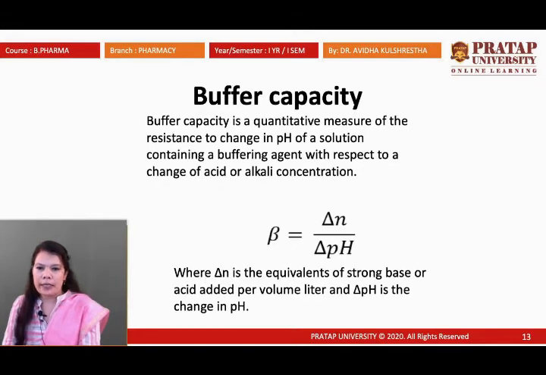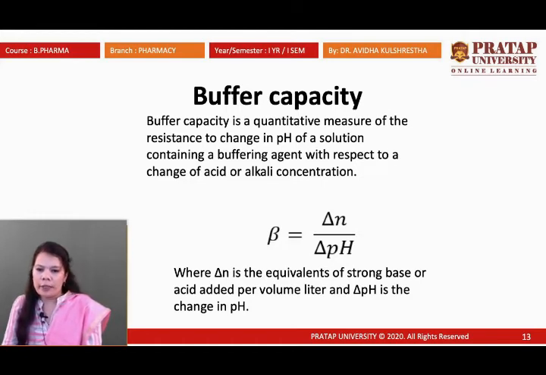Buffer capacity. The capacity of a buffer is the quantitative measurement of how effective a buffer is at a specific pH. So buffer capacity is a quantitative measurement of the resistance to change in the pH of the solution.